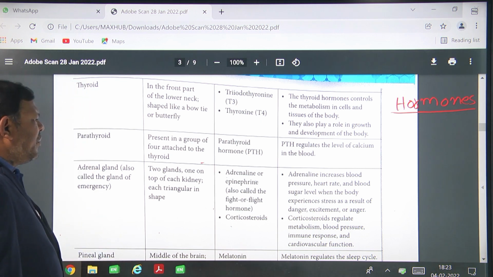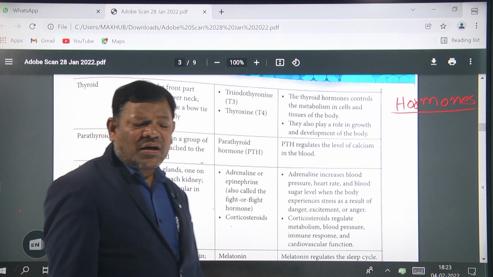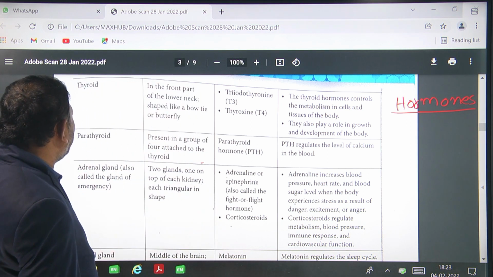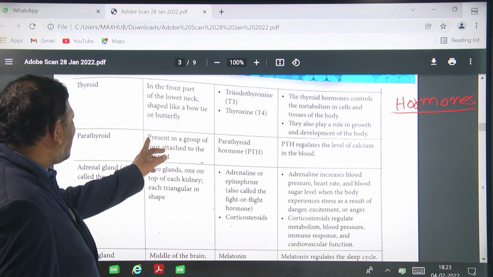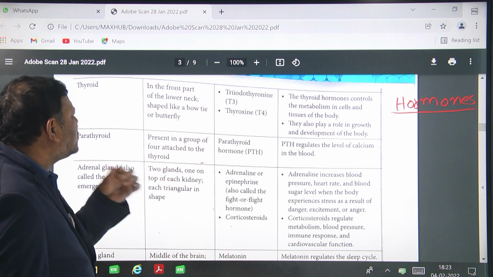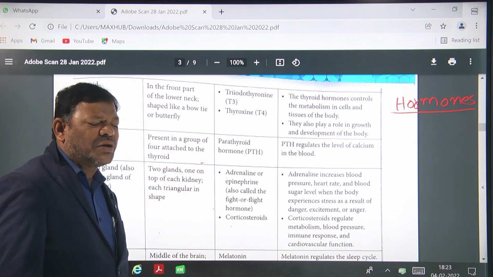Next, the parathyroid glands. What are they? Where are they present? The parathyroid glands are a group of four attached to the thyroid. Below the thyroid, the parathyroid glands are present.